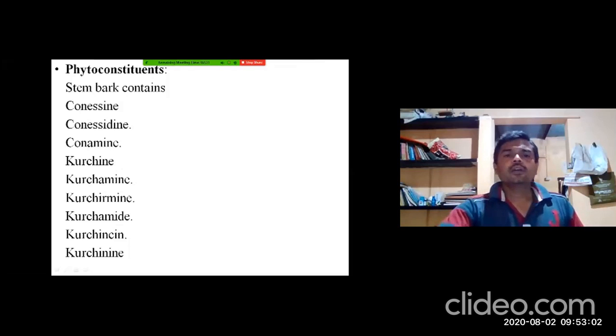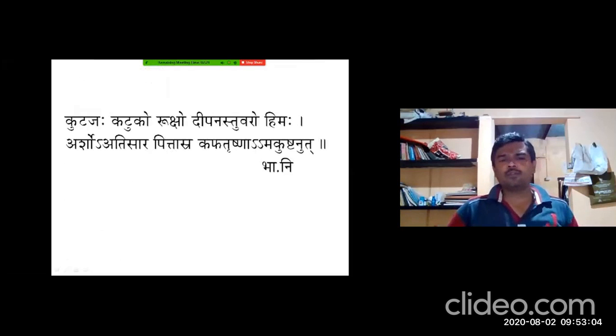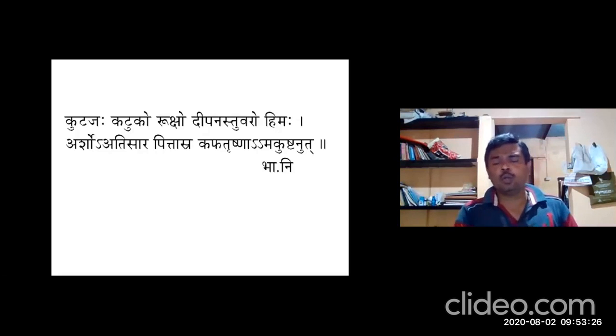As you all know the properties of Kutaja: Kutajaha Katuko Ruksho Deepanastuvaro Himaha, Arsha Atisara Pittashra Kapha Trushna Ama Kushtanut. This is according to Bhavaprakasha Nighantu.